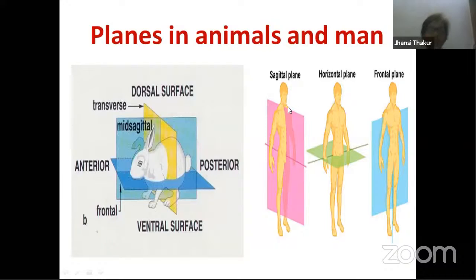Frontal and coronal plane, right? Let's try to understand the difference with animals. See, the problem is that animals have 4 legs, whereas we have only 2 legs.